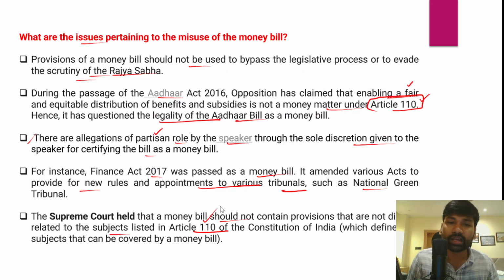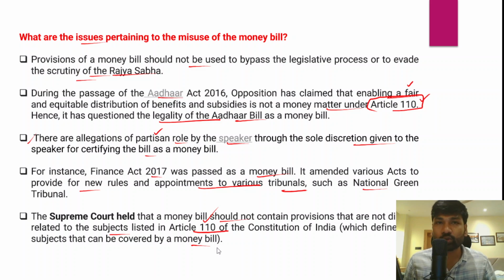Because Article 110 deals with certain subjects, and based on those subjects only can any bill be considered a money bill. If a bill does not deal with the subjects of Article 110, Clause 1, Subclause A to Subclause G, then that bill will not be considered a money bill, and it would also require the approval of both houses of Parliament. The government should not evade the upper house or the scrutiny of the Rajya Sabha.